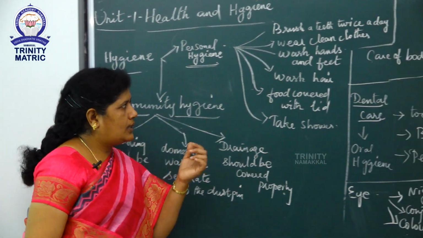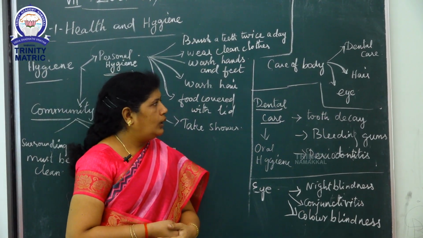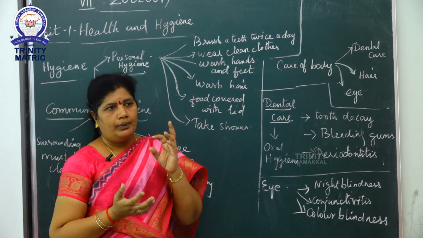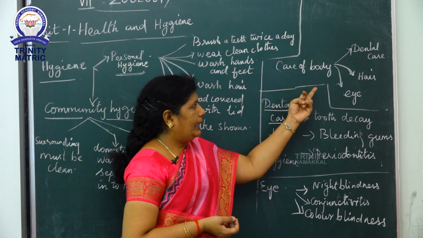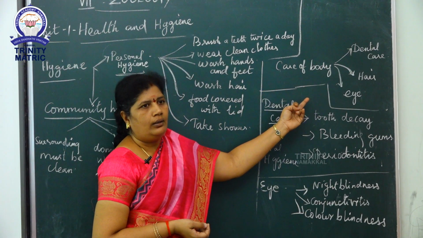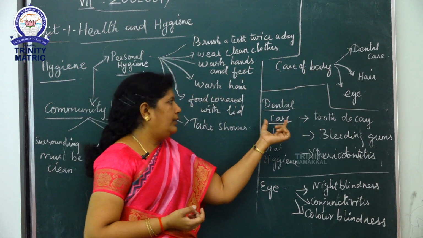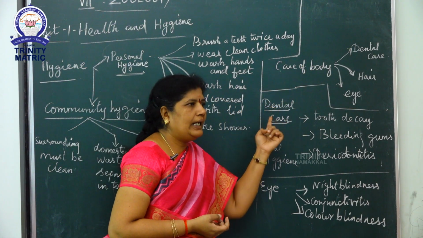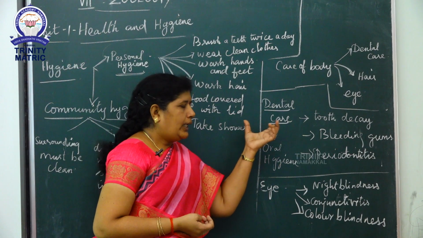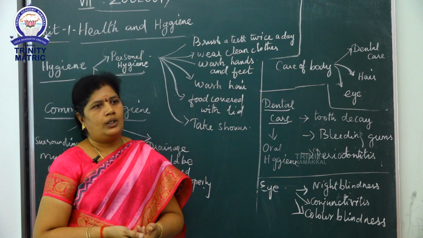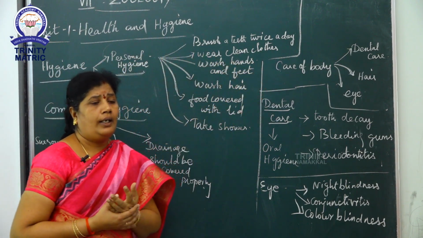The next chapter is care of the body. How to take care of our body? Three methods of care of the body are given in your chapter: one is dental care, another one is hair care, next one is eye care. Dental care is otherwise known as oral hygiene. We care for our teeth every day. Every day you must brush your teeth twice a day.